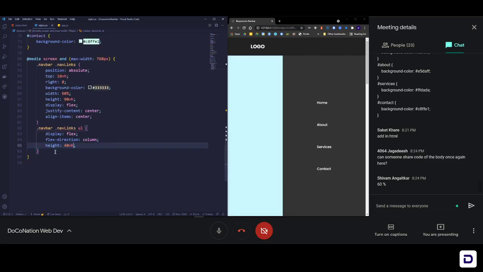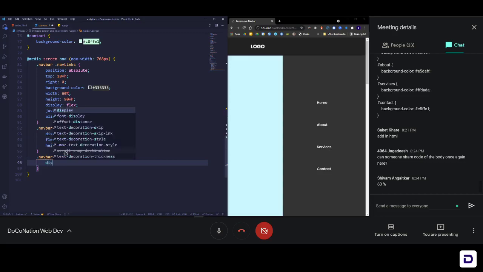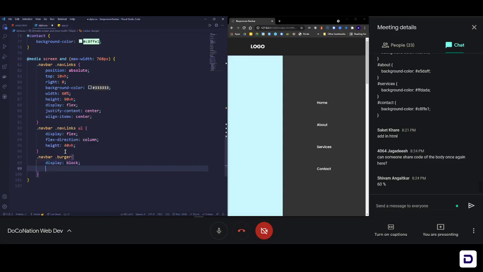So here below navbar link ul, we're gonna again call navbar and then dot burger, and we are gonna say that okay, we removed you from the screen, but now we are bringing you back. So for that, display should be block. Okay, so for removing it, display none, bringing it back, display block. If I save it, you can see that it's back and it is right here.